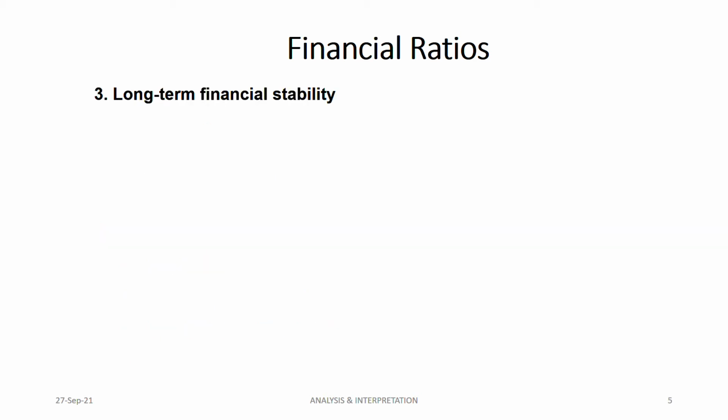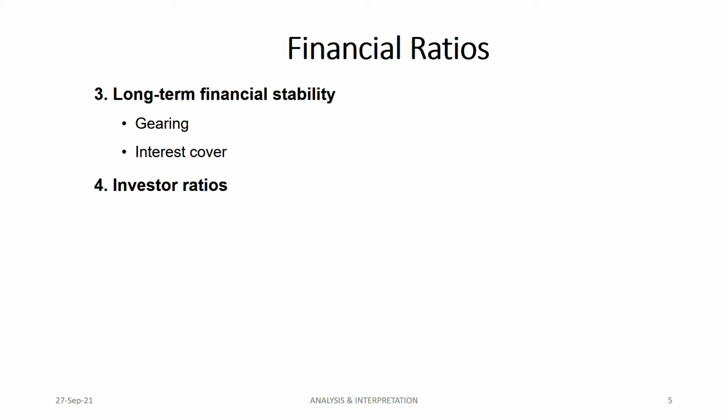The third type of ratios is long-term financial stability. Your liquidity and long-term financial stability are not the same. Liquidity is usually for the short term, whereas long term is over a long period of time. For example, we have two types of ratios under that: gearing ratio and interest cover. The formula will be given to you in some time.